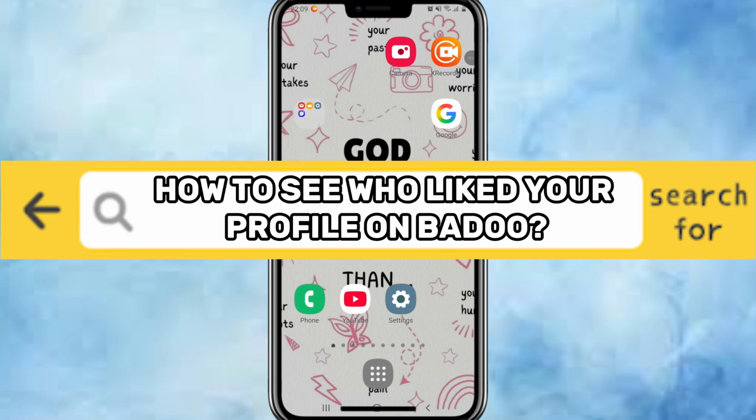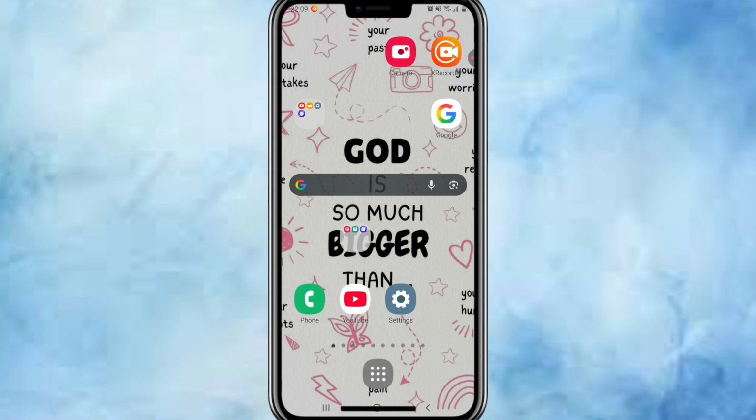How to see who liked your profile on Badoo. Want to see who has been checking you out on Badoo? Let's see who liked your profile.